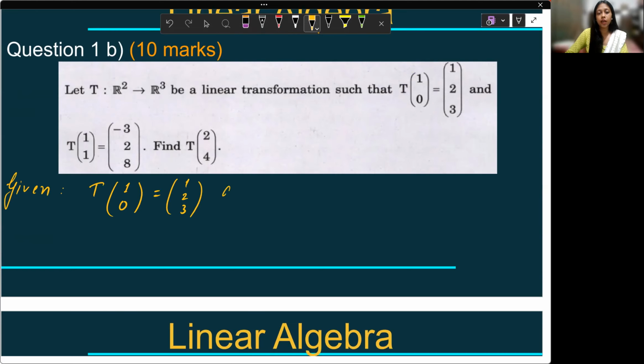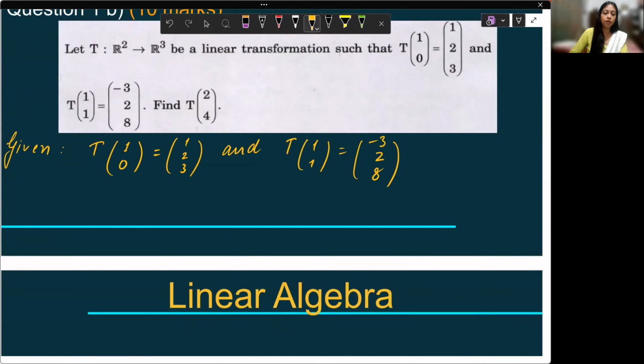1, 2, 3. And T of 1, 1 is minus 3, 2, 8. Right? And we need to find the linear transformation on 2, 4. If a linear transformation is given on the vectors that constitute a basis of the vector space, then we can find the linear transformation on any element. And that's what we have to apply here.